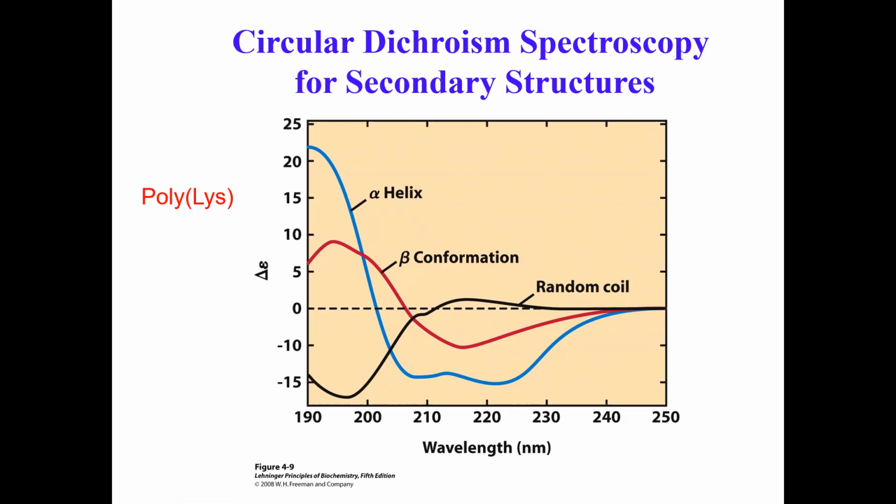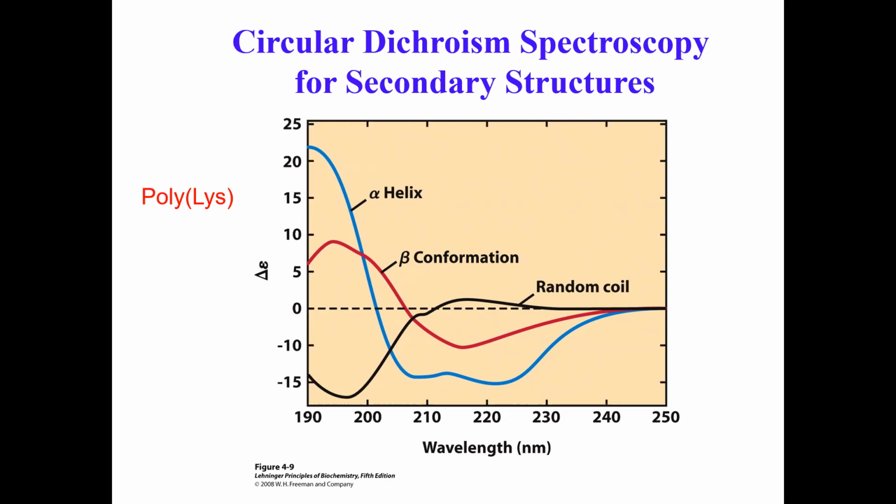So what you can do is, it turns out that this instrument has a light source. It can measure a difference in the absorption of left-handed circularly polarized light and right-handed circularly polarized light.